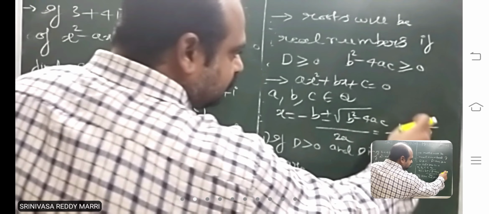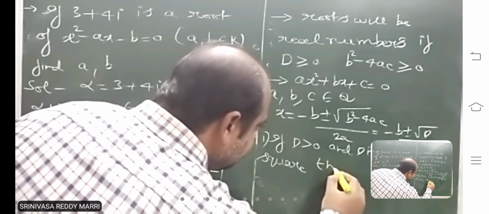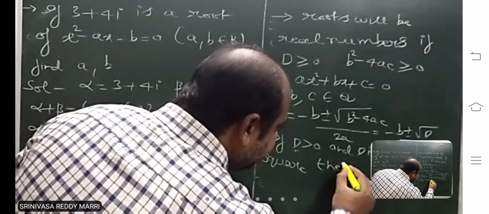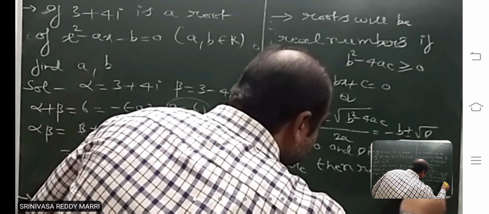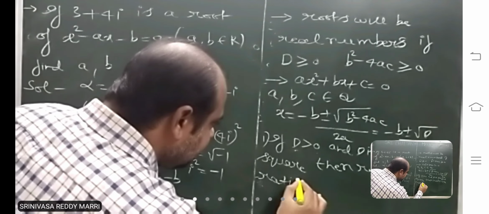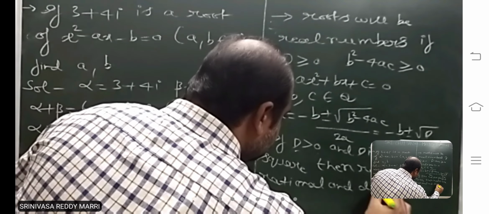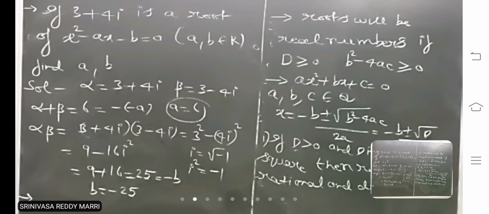So the root will not be there, then the ratio will become a rational number. Then if d greater than 0 and d is a perfect square, roots are rational and distinct. Now you can particularly say roots are rational and distinct.